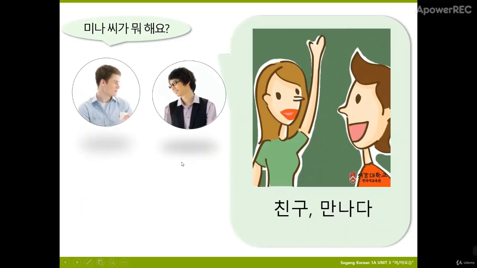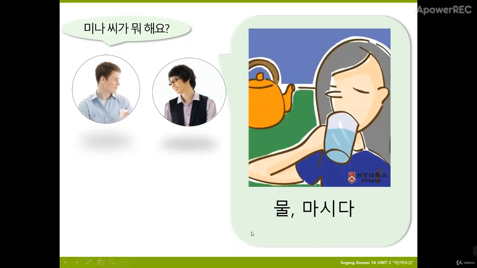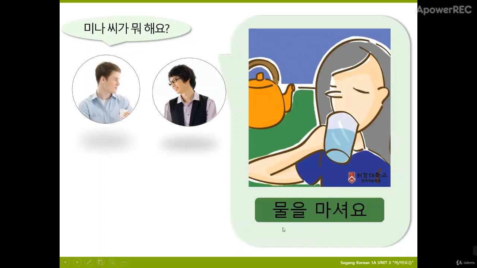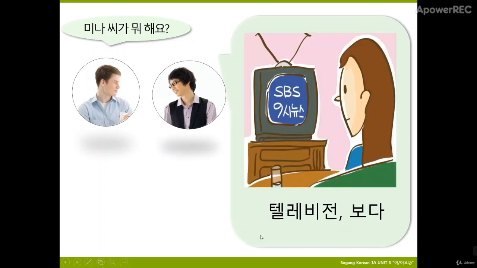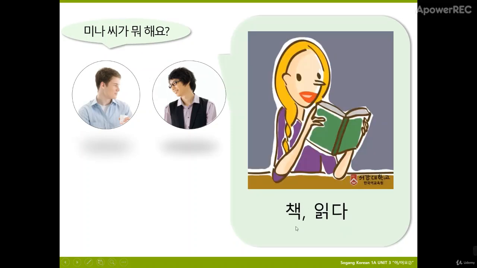Very nice. We have more exercise for you. So we will ask, 미나 씨가 뭐 해요? This one. How do we form into a sentence with object marker and also a present tense? 친구를 만나요. How about this one? 물을 마셔요. How about this one? 텔레비전을 봐요. And this one, 책을 읽어요.